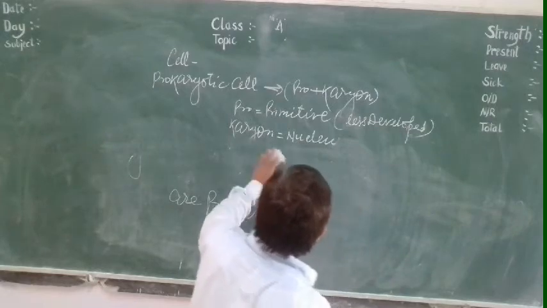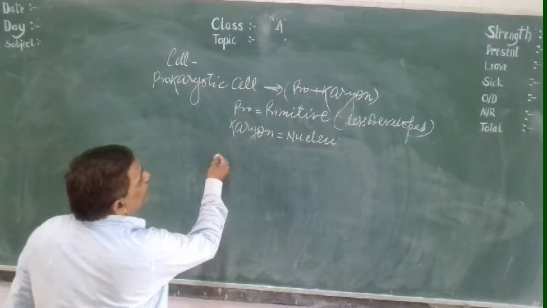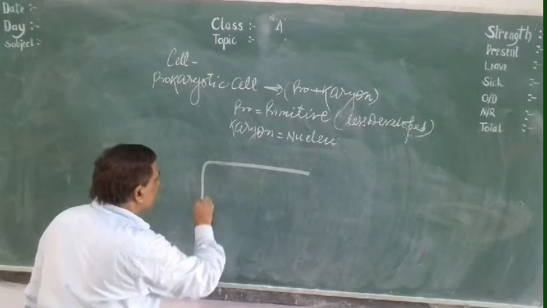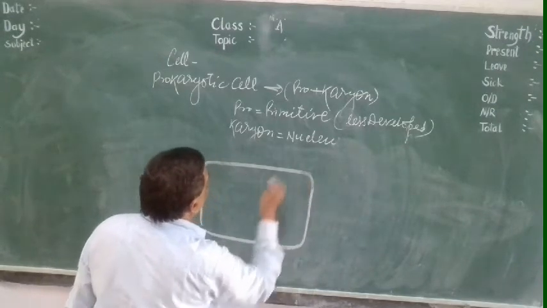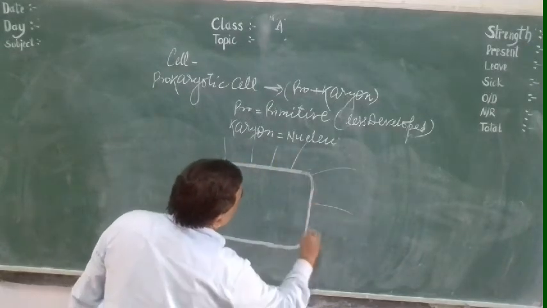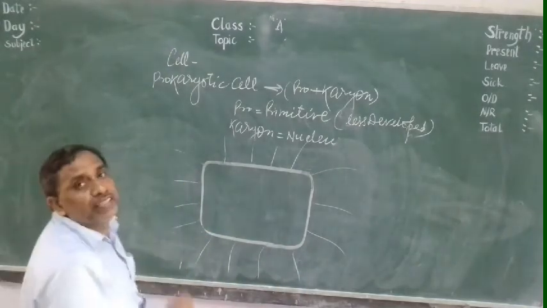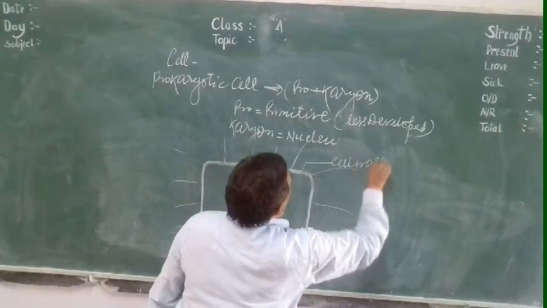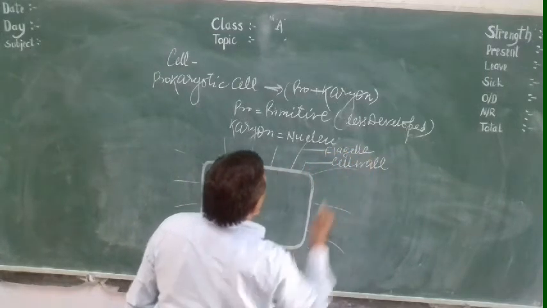Let us see the structure of a typical bacteria. Why are we saying it is a prokaryotic cell? You see here, in a typical bacteria, this is the cell wall. The cell wall is present. On the cell wall, thread-like, hair-like structures are present. That is called flagella.